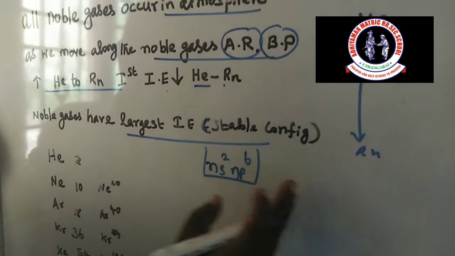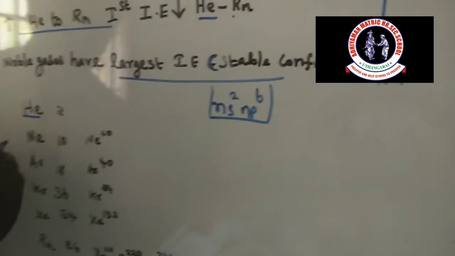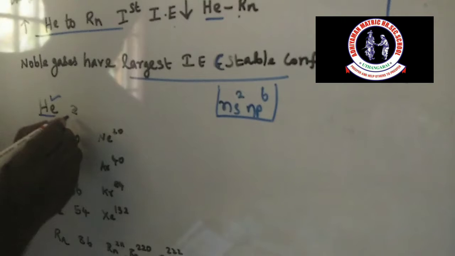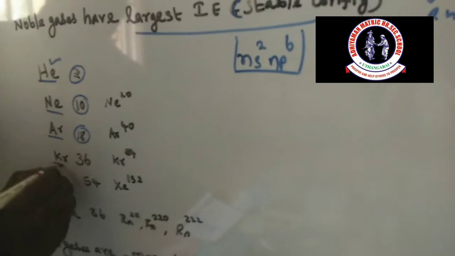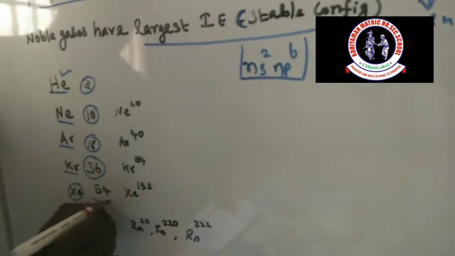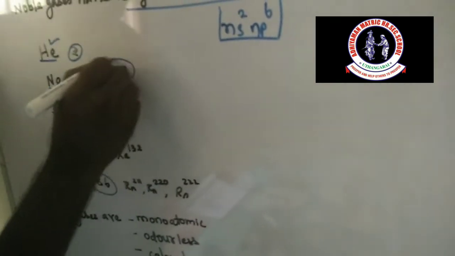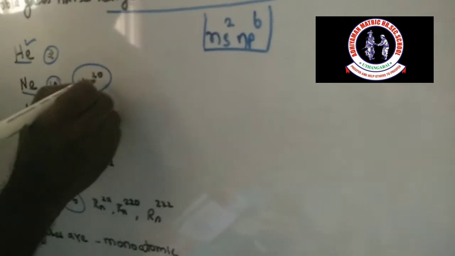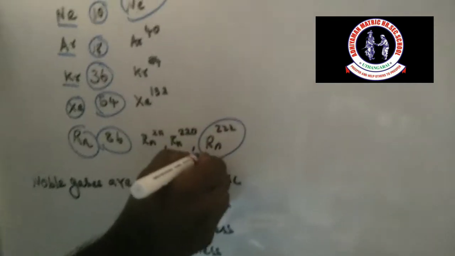Ionization energy is nothing but the energy required for the removal of an electron from the outermost shell. Here, what are the elements present in 18 group elements? So helium first, atomic number 2, neon 10, argon 18, krypton 36, xenon 54 and radon 86. Here the possible isotopes are exhibited: neon 20, argon 40, krypton 84, xenon 132, radon 211, radon 220 and radon 222.